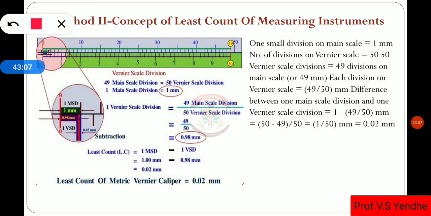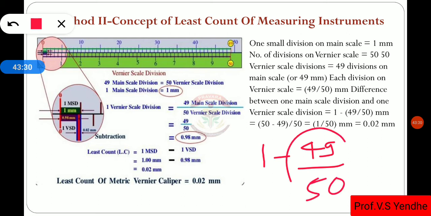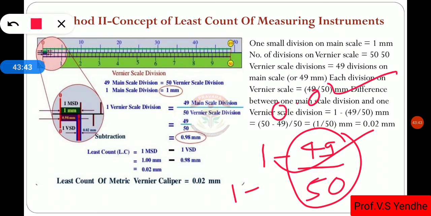What we have taken here is the smallest division on the main scale, 1, and we have to find the difference between both scales. The difference is that 49 divisions on the main scale are equal to 50 divisions on the vernier scale. If that difference is subtracted from the smallest division on the main scale, we get the least count. By using this method also we get the least count 0.02.